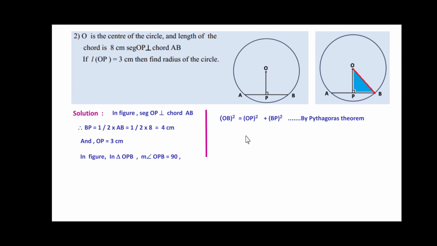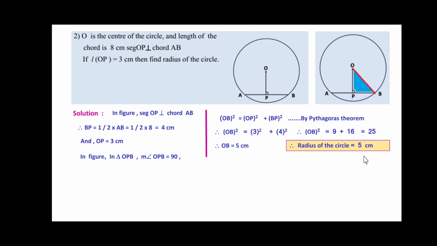Now let's substitute the values. Therefore, OB square is equal to 3 square plus 4 square. The square of 3 is 9 and square of 4 is 16. So we can write here OB square is equal to 9 plus 16, which is 25. We have to calculate the value of OB taking square root on both sides. OB is equal to 5 centimeter. So friends, we can write the radius of the circle is 5 centimeter. Next, now we'll see problem number 3.